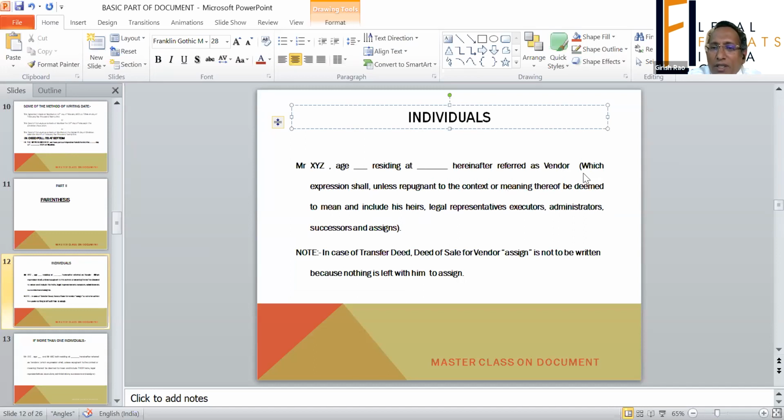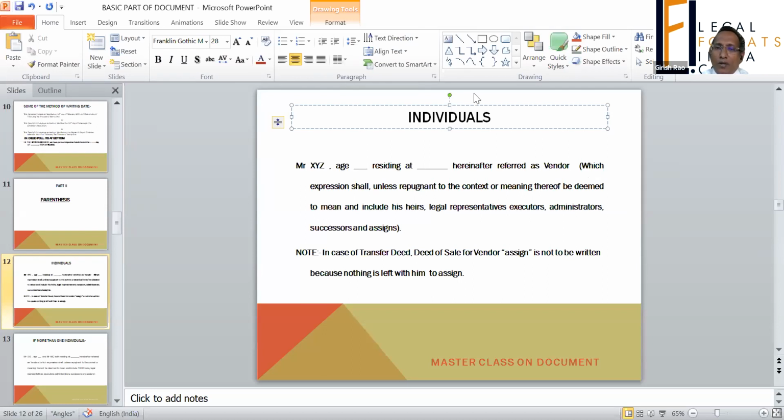In the parentheses, you write this because when you are executing a document, everyone who is claiming a right through you is bound by that document. So it's a practice to always write legal heirs, representative, executor, administrator, successor, and assign. Assign means that when I have a certain right and have assigned it to someone else, my assignees are included.